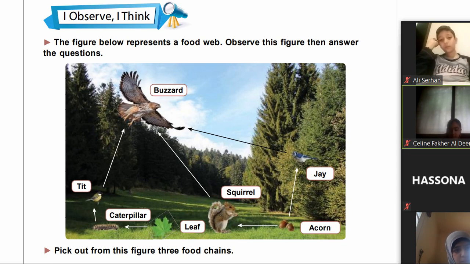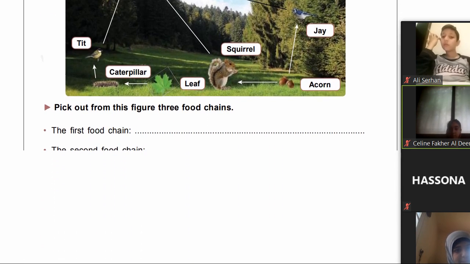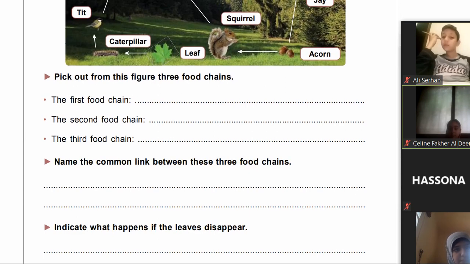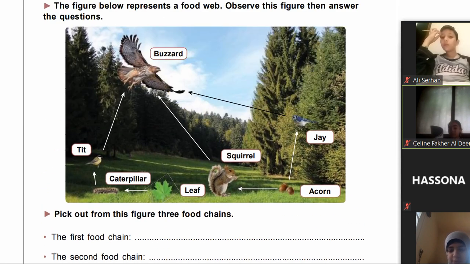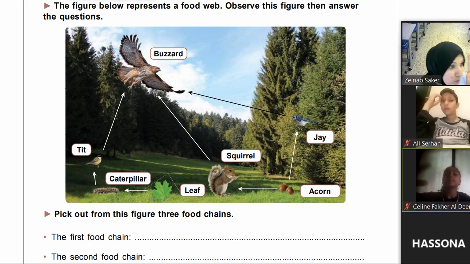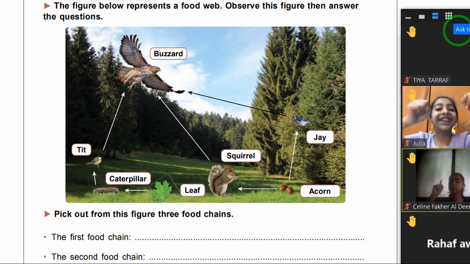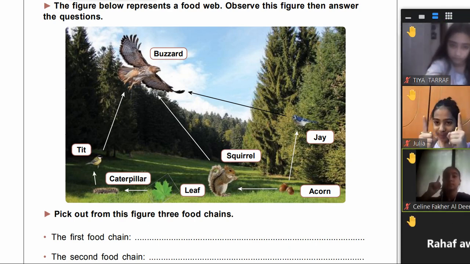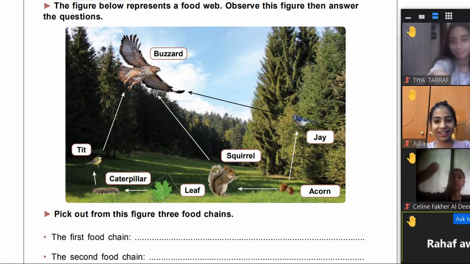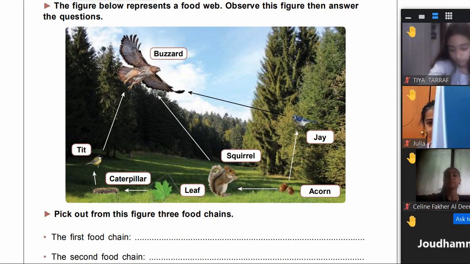Let's write now the question: pick out from this figure the 3 food chains that you have mentioned. But before we write them, we have to solve question number 2. What is the common link between these 3 food chains? One link is common between these food chains. What is this link? Rahaf. Buzzard. The buzzard, excellent. The buzzard is common between these 3 food chains. Let's write the answers now.